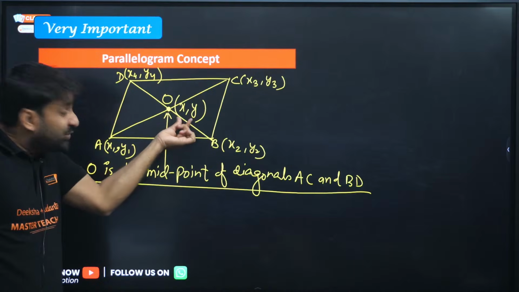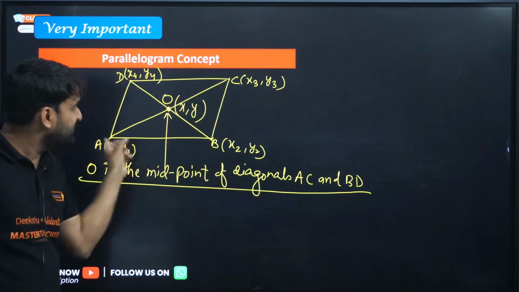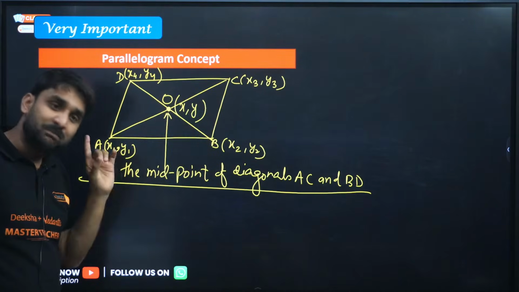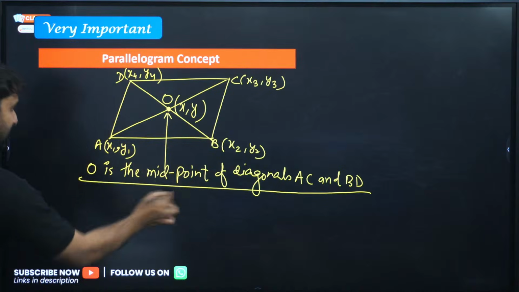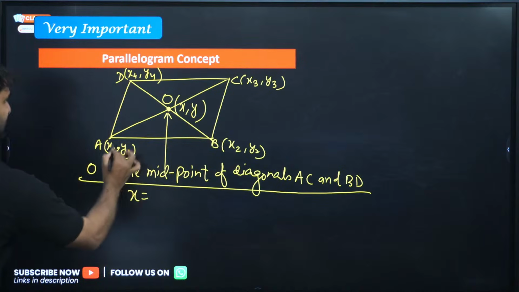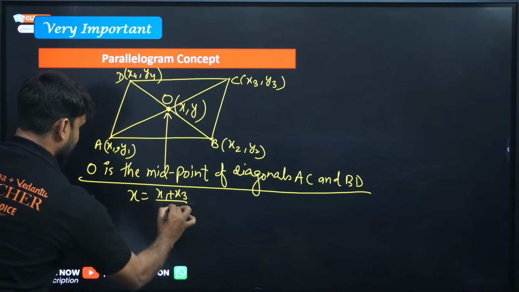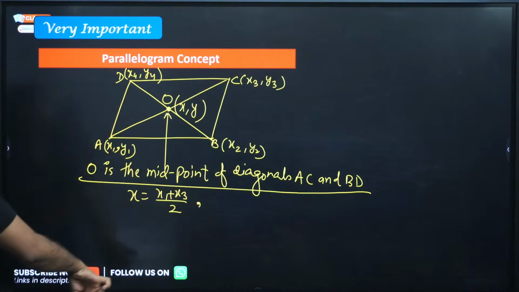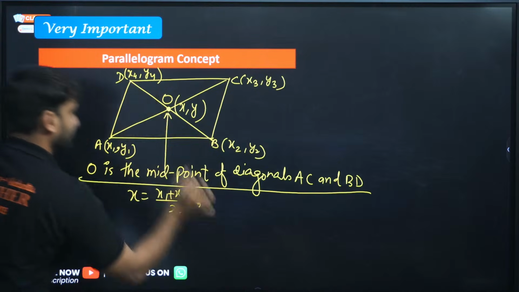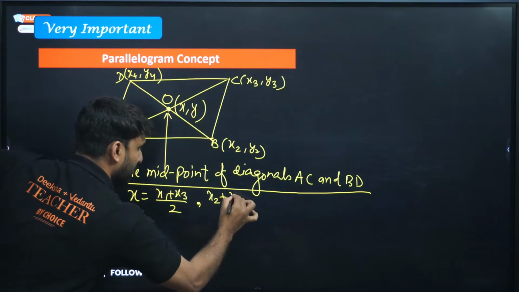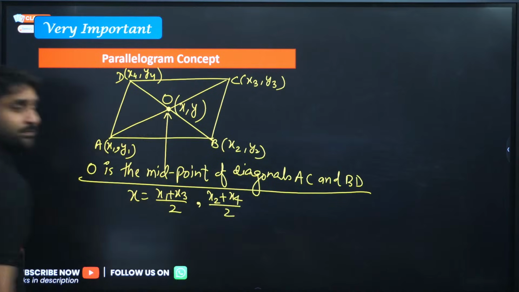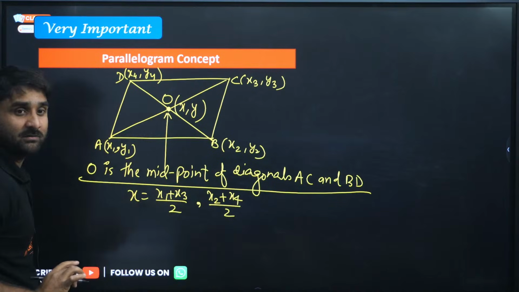So this (x, y) is the midpoint of both diagonals. Please keep it in mind. It implies that x can be written as (x1 plus x3) divided by 2, and this will also equal (x2 plus x4) divided by 2. Both will give you the same result.